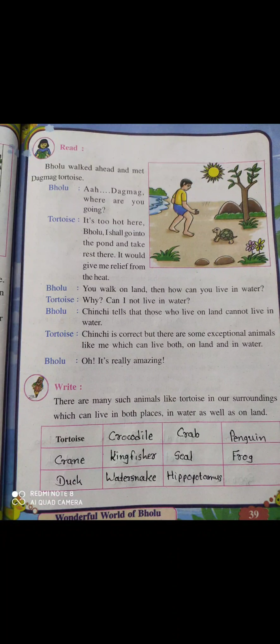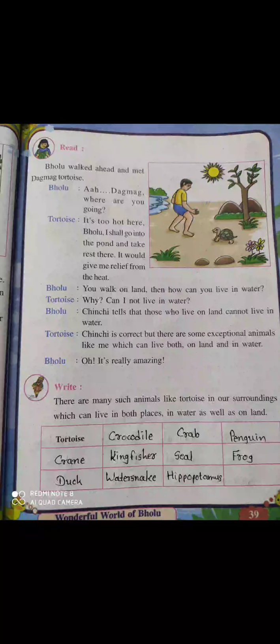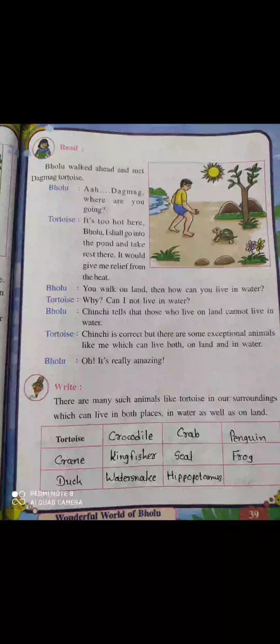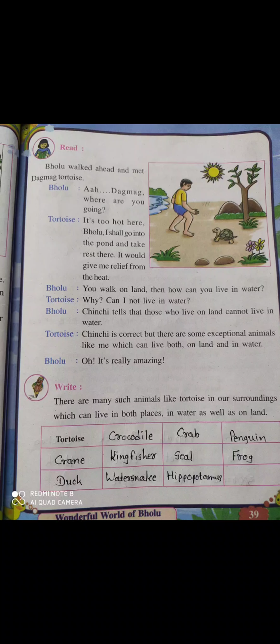Tortoise, crane, duck, crocodile, kingfisher, water snake, crab, seal, hippopotamus, penguin, frog. So these animals and birds can live both in water and on land.